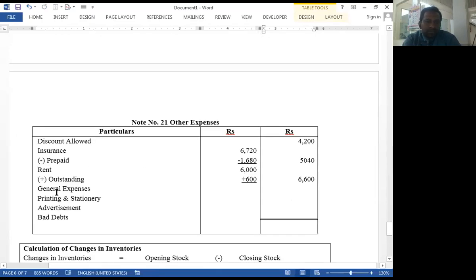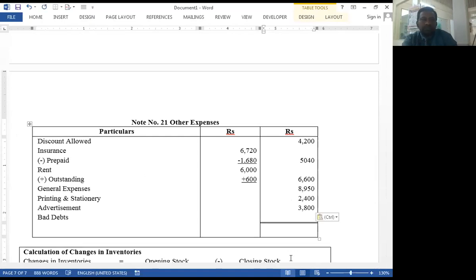See here, general expenses 8,950, printing and stationery 2,400, and advertisement 3,800.